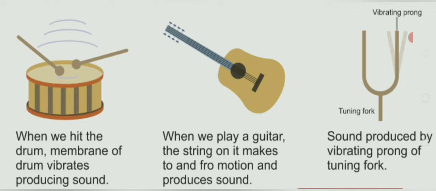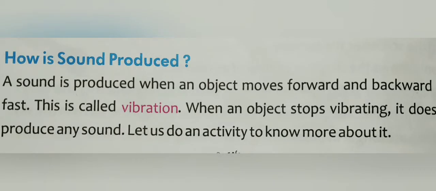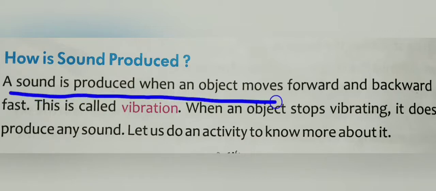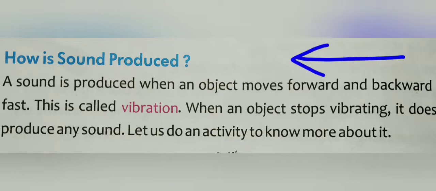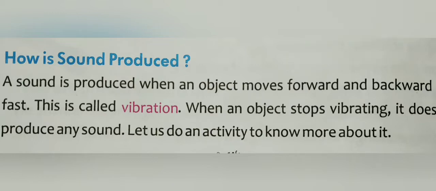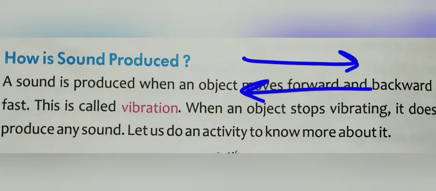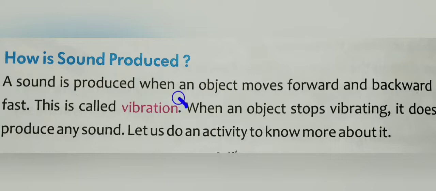Now I am going to teach the point: how is sound produced? A sound is produced when an object moves forward and backward. Forward means go ahead, and backward means go backside. When an object moves forward and backward very fast, this is called vibration.